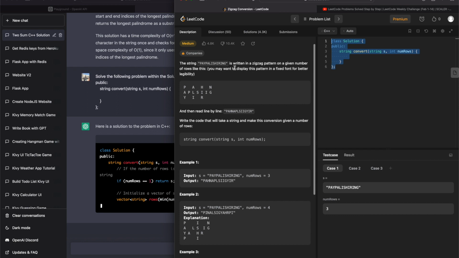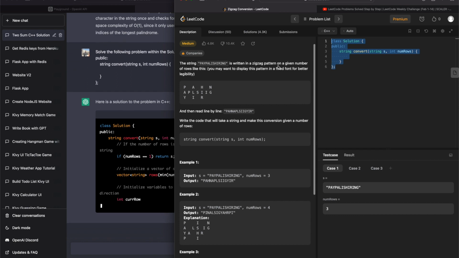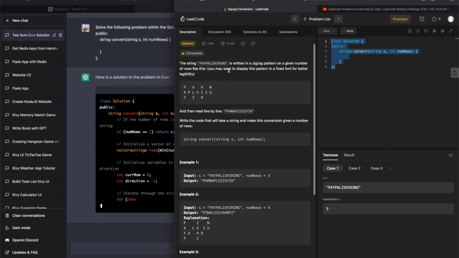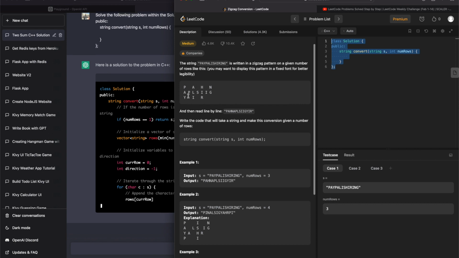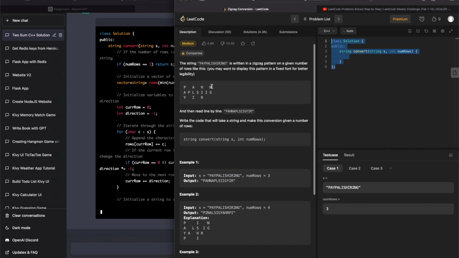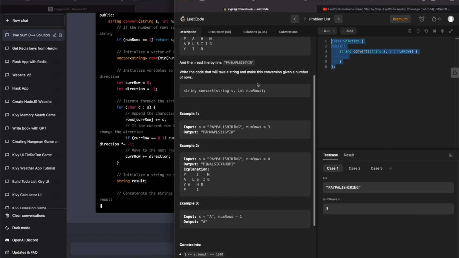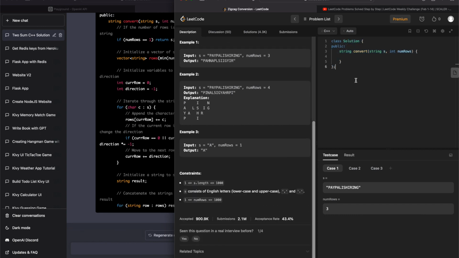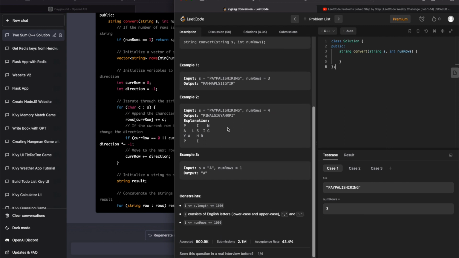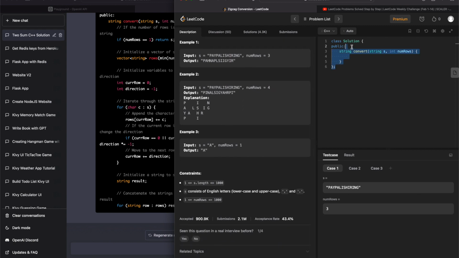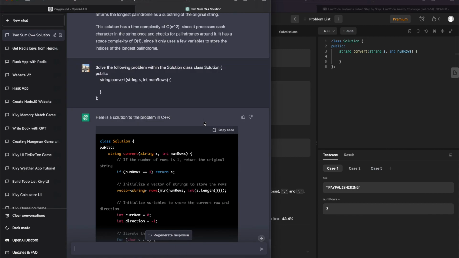PayPal is hiring. It's written in a zigzag pattern on a given number of rows like this. PAY is hiring. That doesn't really make much sense. Anyway, there's no chance. I have no idea what's going on in these instructions, and all it says here is convert string int number rows. There is no way it's going to get this right.